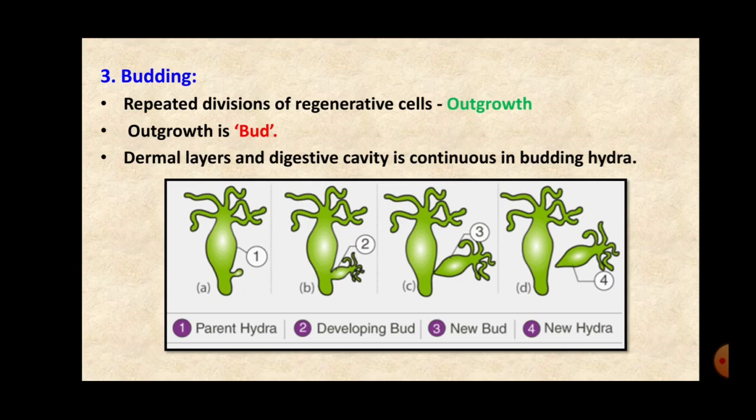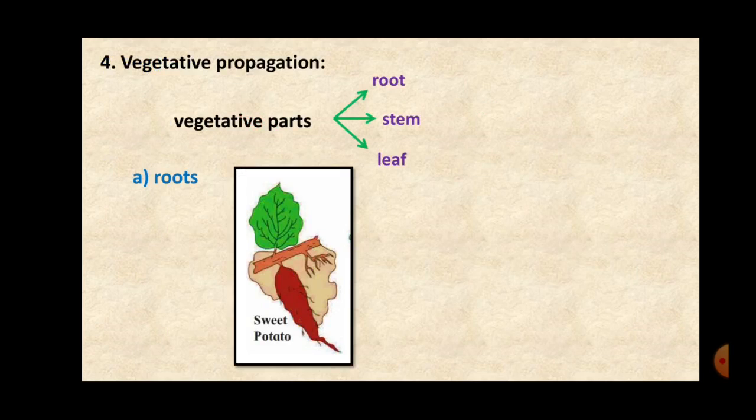So this body cavity and the dermal layers are continuous with this bud in the beginning. Then slowly this bud matures and it gets detached from the hydra once it is mature, and then it transforms into a new independent hydra. So this is how the process of budding takes place in hydra.